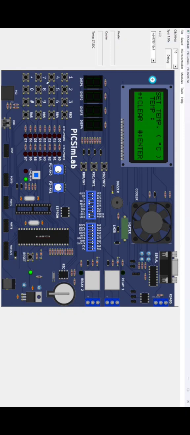Now I am keeping 50, and it will take 90 seconds, and you can stop it. I'm starting the microwave oven. So if I press 6, it will stop working.